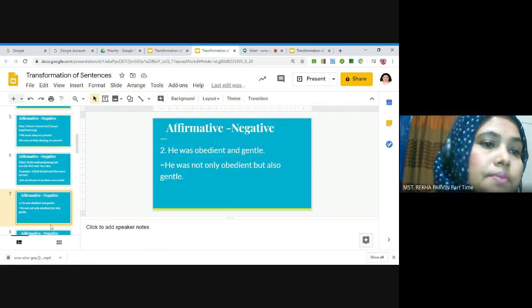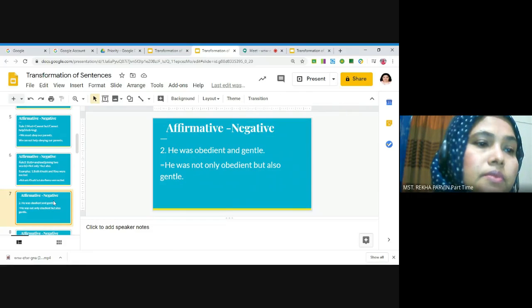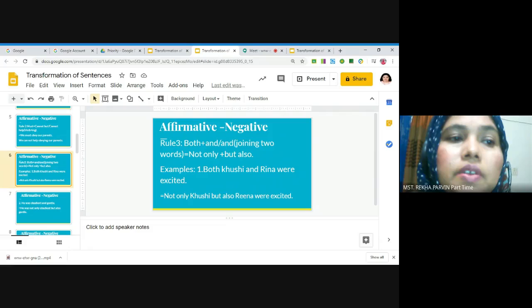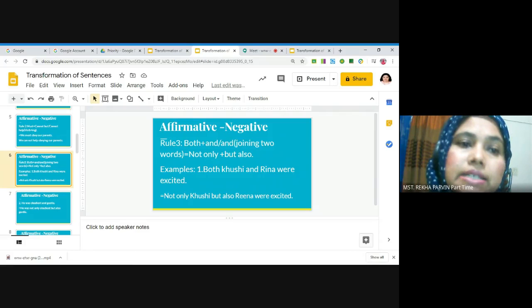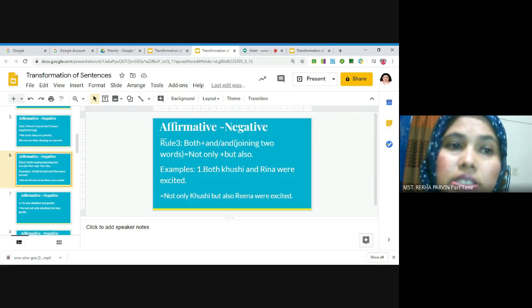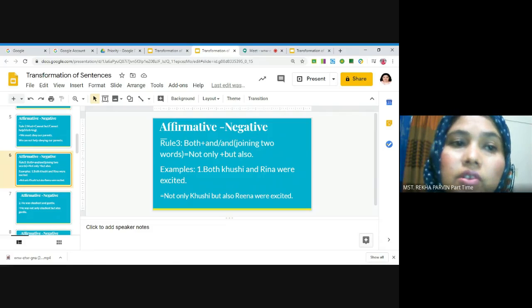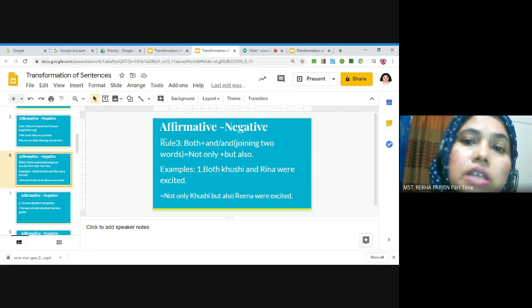And next, rule number three. If we get both plus and, or and plus two joining words in any affirmative sentence, and when we want to change this affirmative sentence into the negative form, then we have to follow some rules with not only but also.